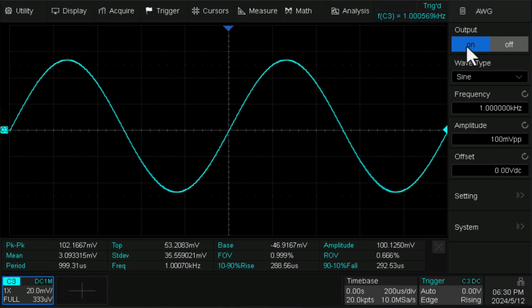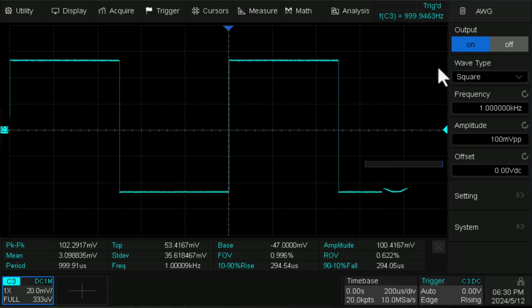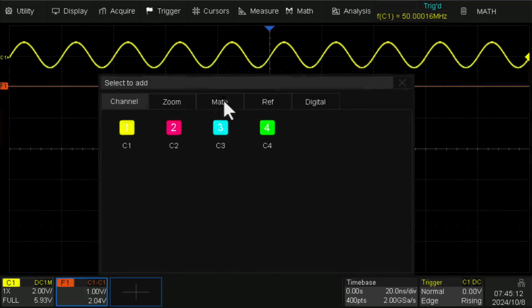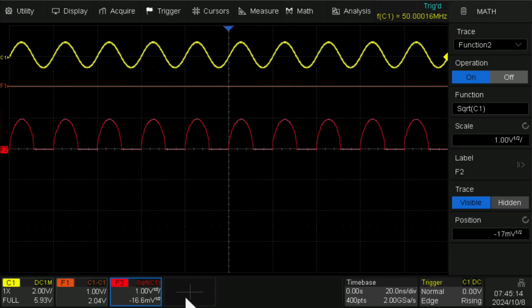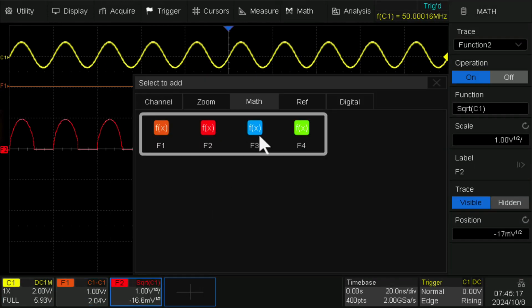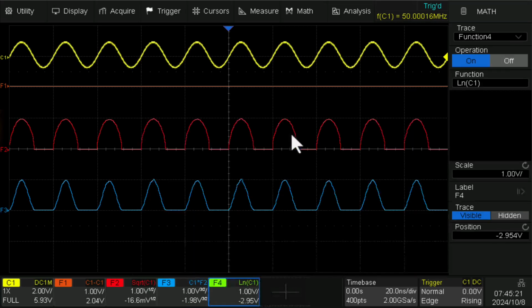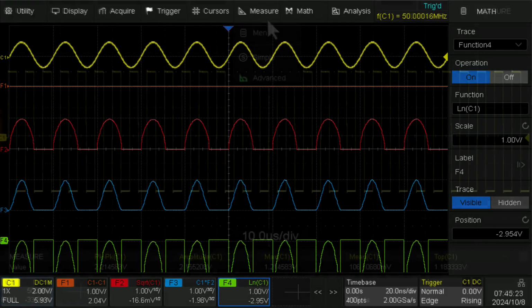T3DSO700HDs offers an external 50 MHz waveform generator with 7 different waveform types. The T3DSO700HD offers up to 4 math traces. Select sources from channels 1 through 4, zoom, math, or reference.